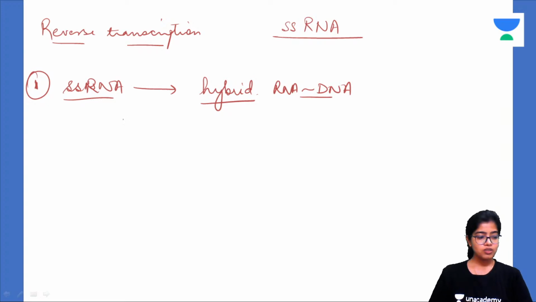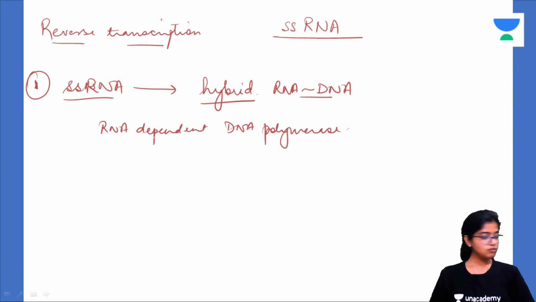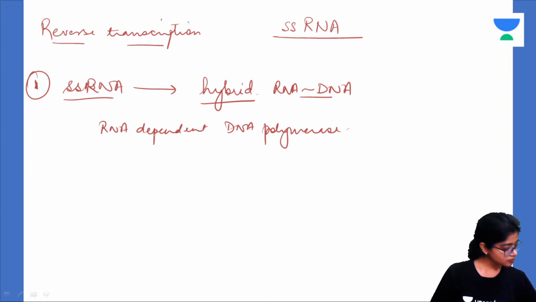How? Using the enzyme RNA dependent DNA polymerase.